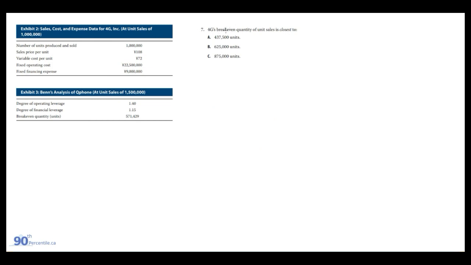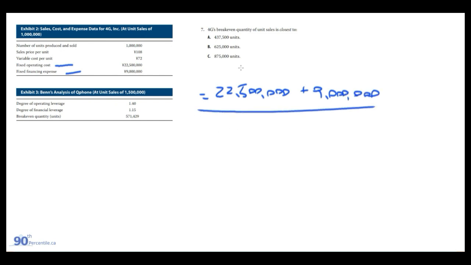Going back to company 4G, we're asked to calculate their break-even quantity of unit sales. So to break even, they're going to have to cover what? Their fixed cost base. So their fixed operating costs and their fixed financing expense. So they're going to have to cover the 22,500,000 plus the 9 million. And how many units are they going to have to sell? Well, we have to look at their profit per unit, because their sale price minus their variable cost per unit is what they're actually bringing back into the company. So from there, they can use that to eventually break even.